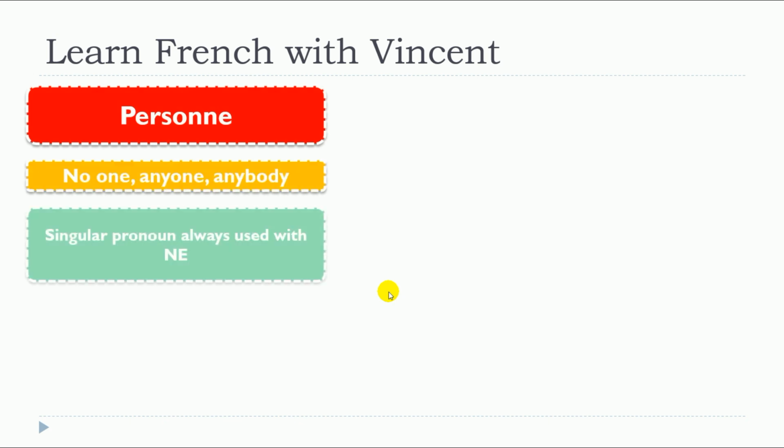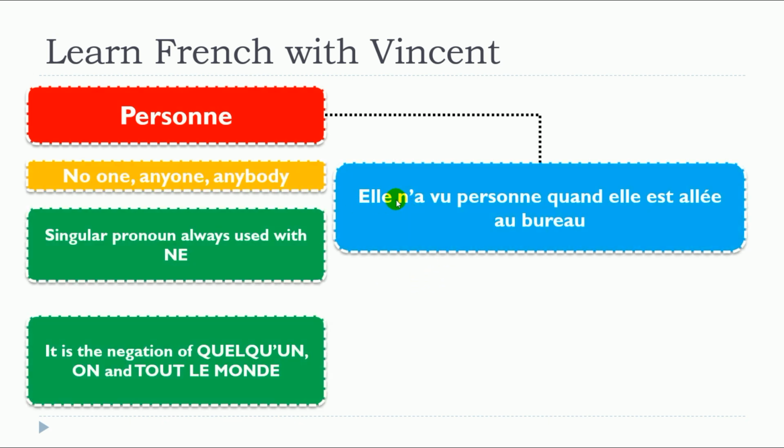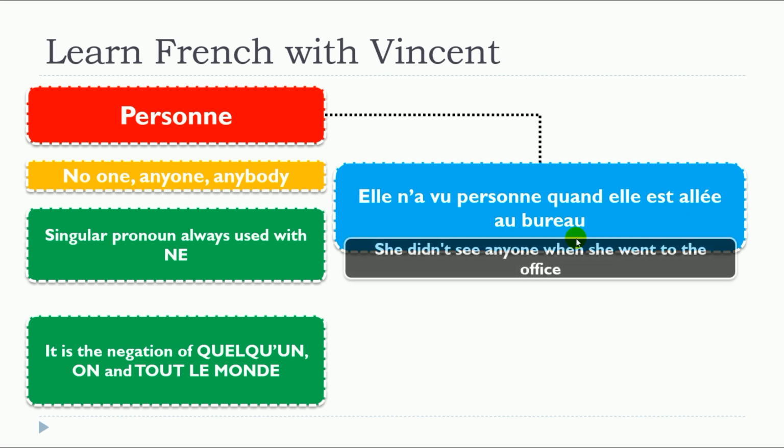Let's have two more. Elle n'a vu personne quand elle est allée au bureau. Same situation here. We start with ne, which drops the e because you've got the vowel after. And then you put personne here.